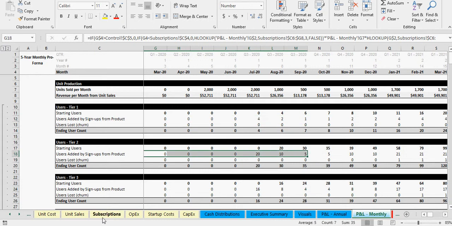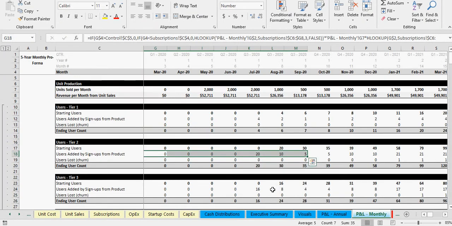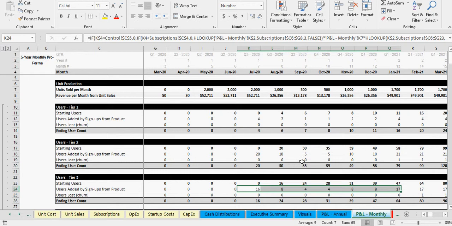And I've done up to 3 pricing tiers. You could determine the percentage of new subscribers that fall into each tier. So you can see that again has to add up to 100%. And this is saying, okay, in year one, 2% of all units are going to convert to subscribers. 10% of those are going to be basic subscribers. 50% are going to be standard. 40% premium. So that's how that works going through to the monthly. That's how all of these numbers are populating.